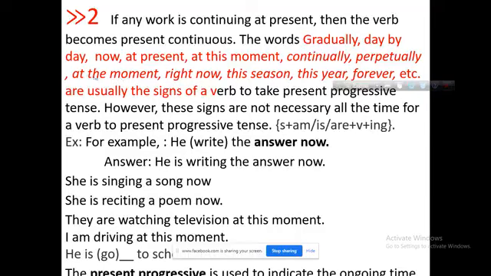If you get the mentioned words gradually, day by day, now, at present, at the moment, continually, perpetually, at this moment, right now, etc., you have to make it a present continuous tense or present progressive tense.